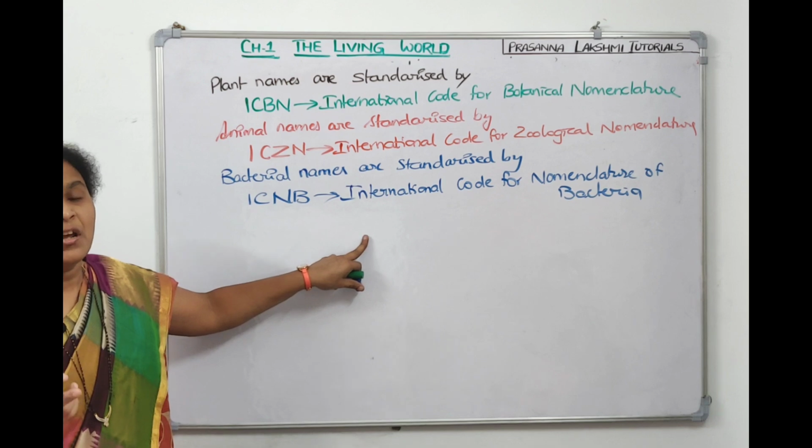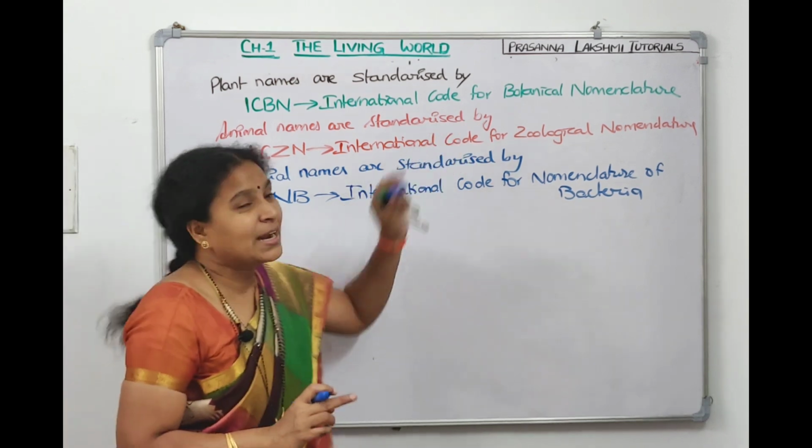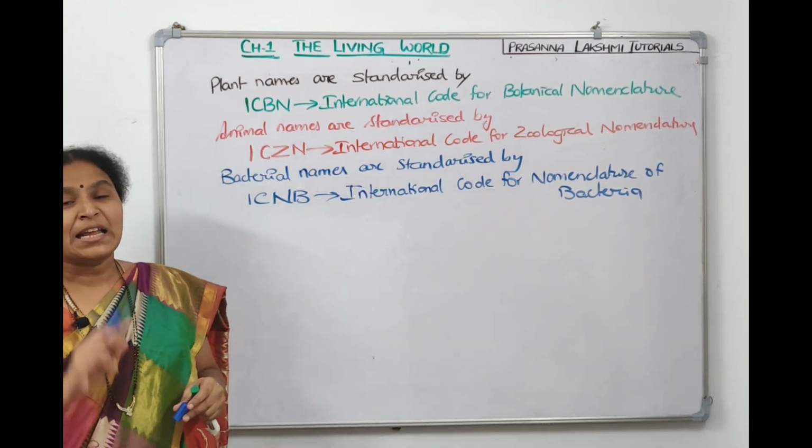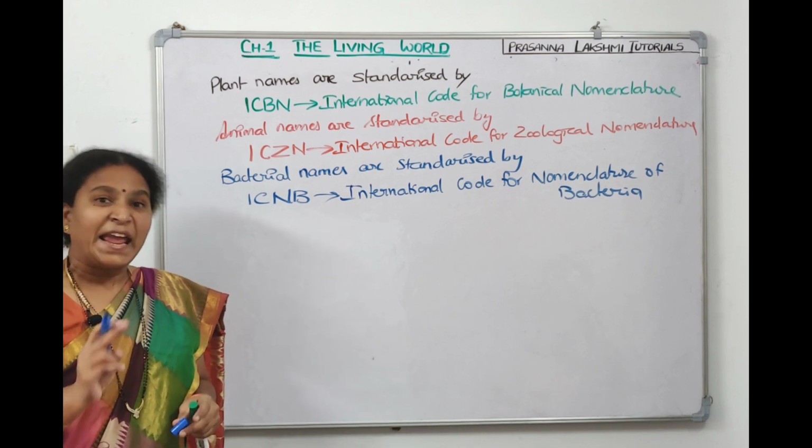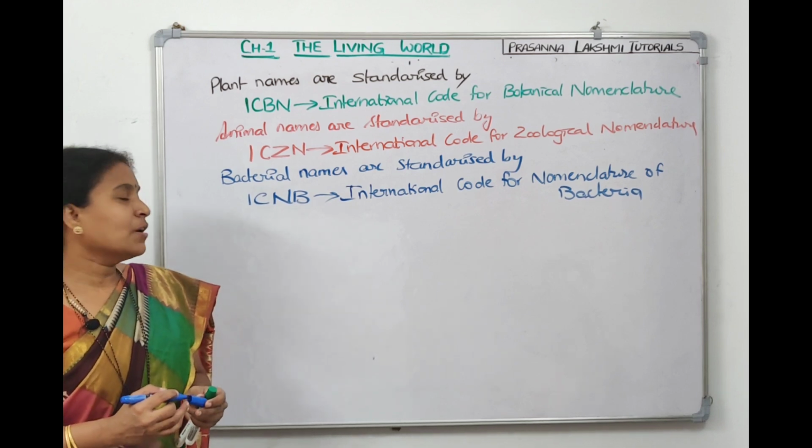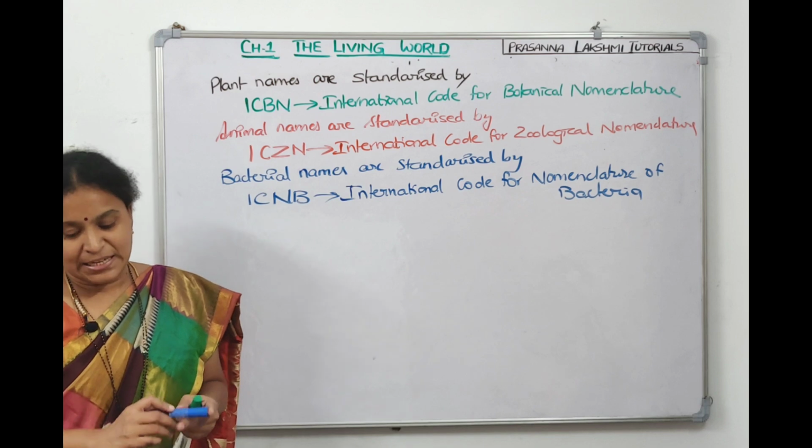So we get confused whether it's bacterial nomenclature or botanical nomenclature. So for botanical, BN, and for bacteria, NB. International Code for Nomenclature of Bacteria is ICNB.